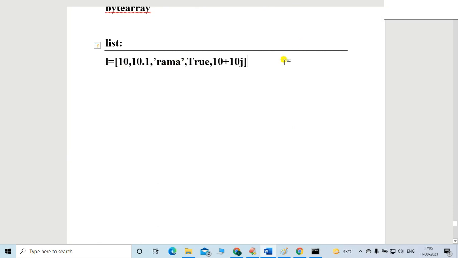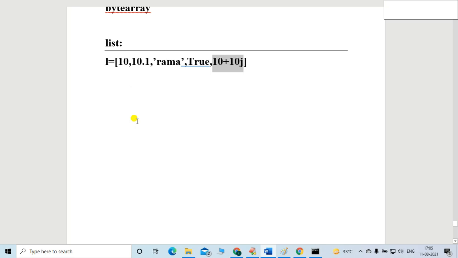In simple words, friends, listen carefully. If we want to represent a group of values as a single entity, where the insertion order is preserved, then whatever I mention in the list has some order. This 10 has some order, this 10.1 has some order, True has some order, 10 plus 10j has some order. That is called a list.